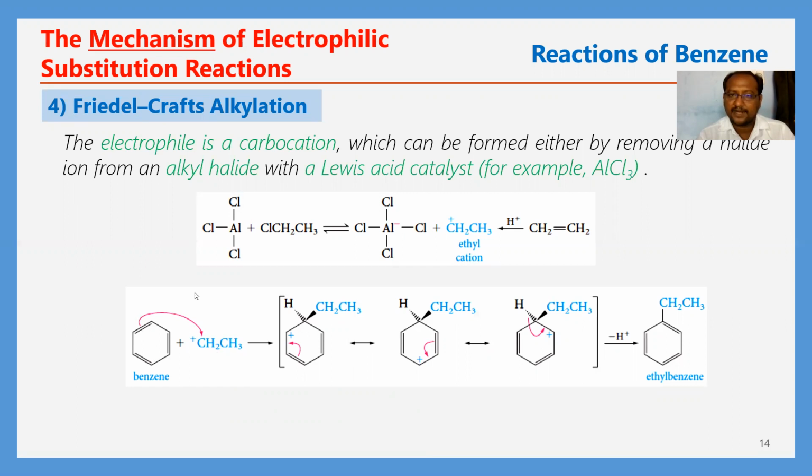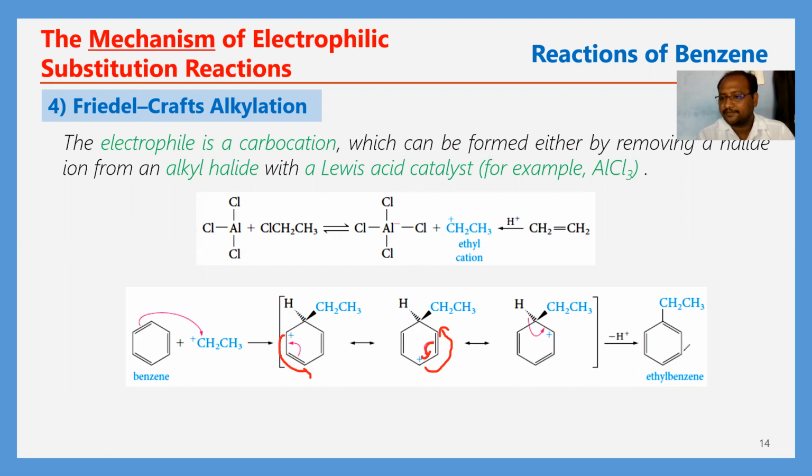Okay, then by taking pi bonding electrons, it attacks the benzene ring. Then we will get CH2, CH3 and the benzene ring, and the positive charge is created in the benzene ring. This undergoes migration throughout the ring by the delocalization of pi bonds. Whenever this bond comes towards this positive charge, the migration takes place from here to here, and still it undergoes migration from this position to this position because the pi bonding electrons shift from here to here.